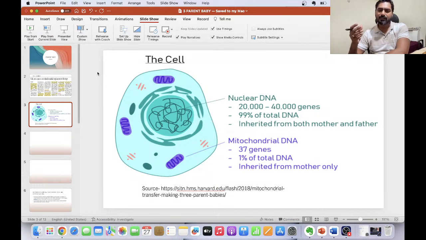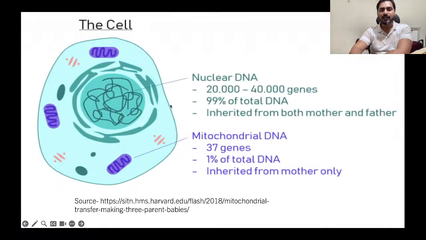DNA is the mechanism through which your inheritance is passed on from one generation to another. What we generally understand is that DNA, or deoxyribonucleic acid, which is the carrier of genetic information, is mainly stored in your nucleus. 99% of the DNA is present inside the nucleus, but 1% of the DNA is also present inside mitochondria.